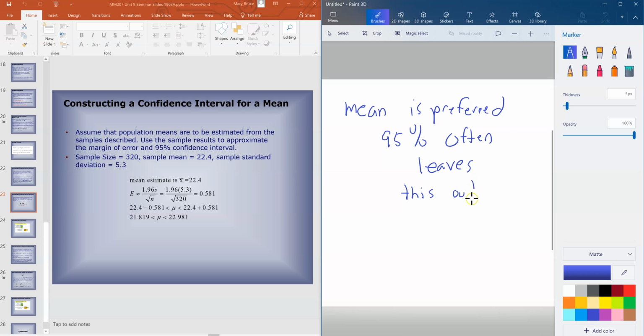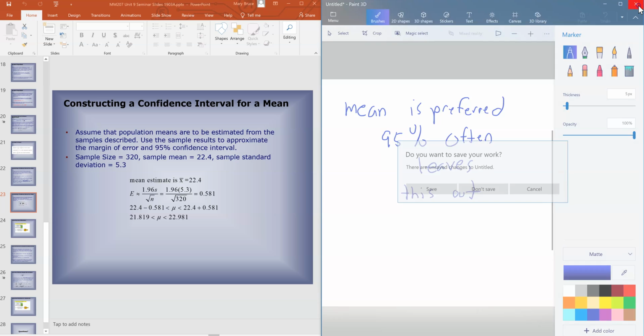So you just have to be on the lookout for one of the quiz questions where you need to realize that the word mean is preferred over the word average, and that the media frequently leaves out the confidence level, which in this case is the 95%. We only in this class learned how to do 95% confidence intervals, but it's very important that the confidence level should be included, even though it is frequently left out, like in election polls and things like that, where we use a lot of this stuff, but you rarely will hear the media actually bring in the confidence level. So that is one of them that you might have missed. That was question 5.